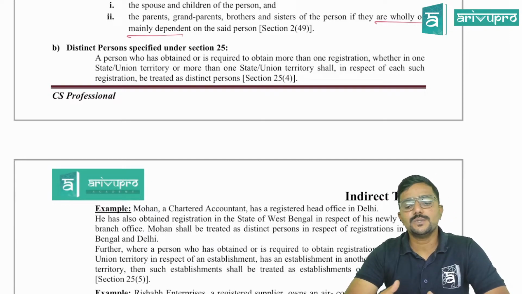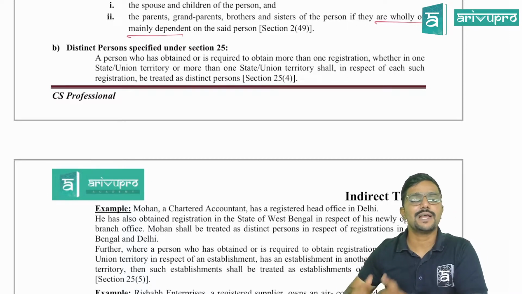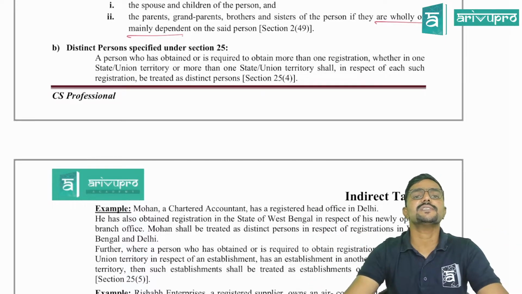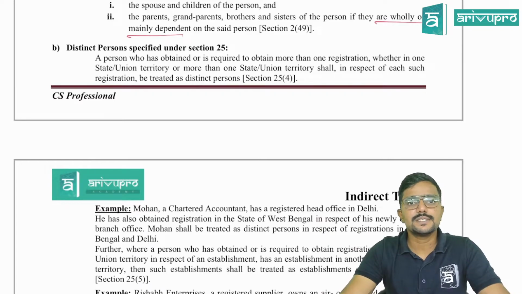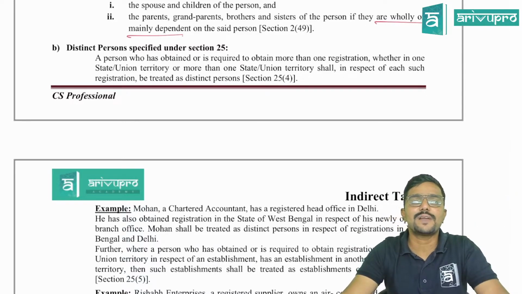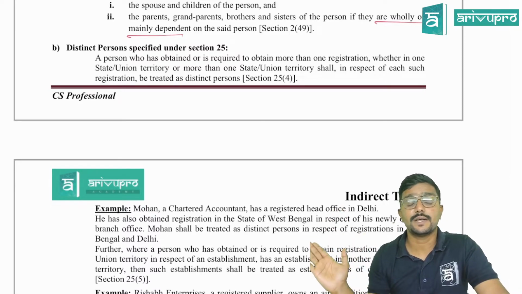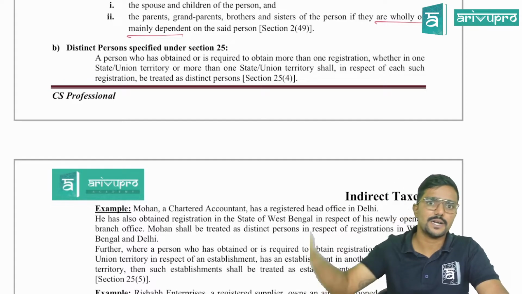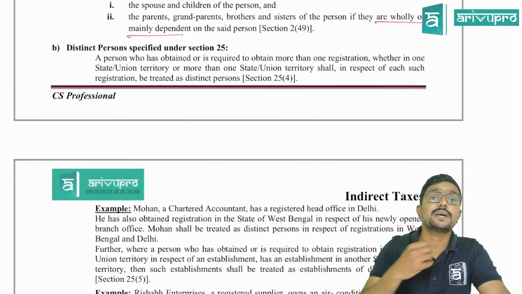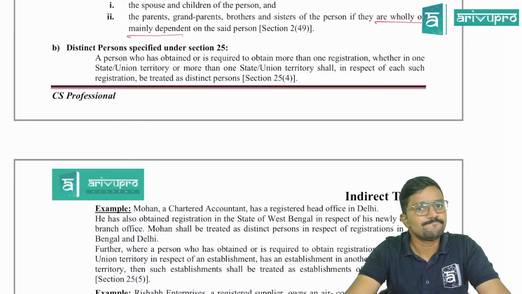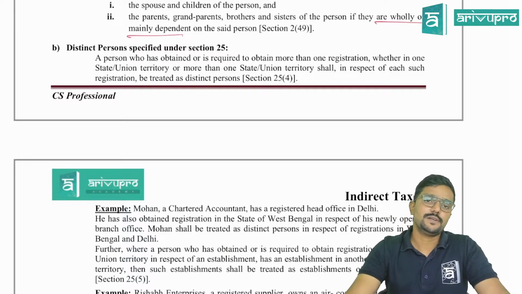So I am transferring some goods from Karnataka branch to Tamil Nadu branch without any consideration. Is it a supply? Yes, it is a supply. And tomorrow when the goods are sold from my Tamil Nadu branch, input tax can be claimed for whatever tax I have paid when the goods are transferred from Karnataka to Tamil Nadu. I can claim the credit of it later when I am selling the goods in Tamil Nadu. Clear? Yes, sir.